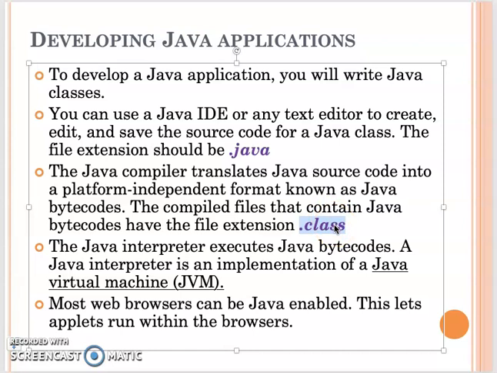In order to run a Java bytecode file on your operating system, you need to make sure you install the Java interpreter. We call this interpreter the Java virtual machine. The Java virtual machine depends on the operating system, so you need to install a different JVM version. On Windows, you have the Windows JVM. On a Mac system, you have the Mac JVM. This Java virtual machine will interpret your bytecode file, so then we can run our Java.